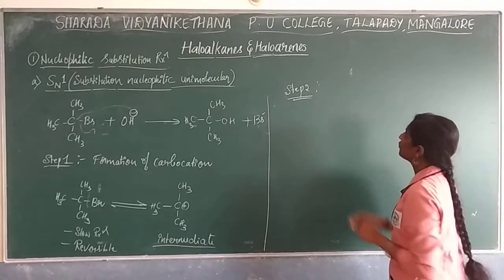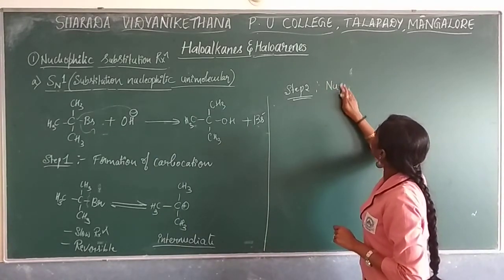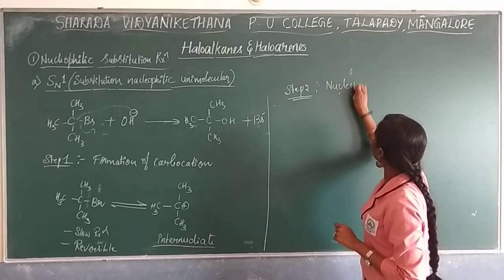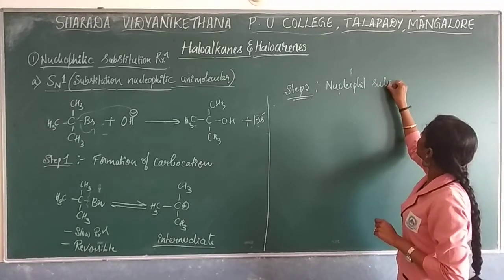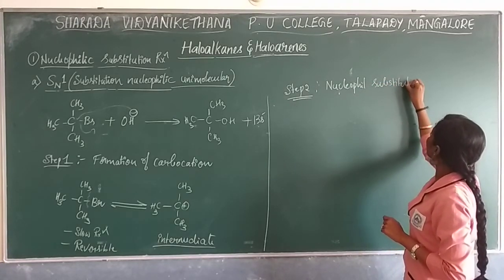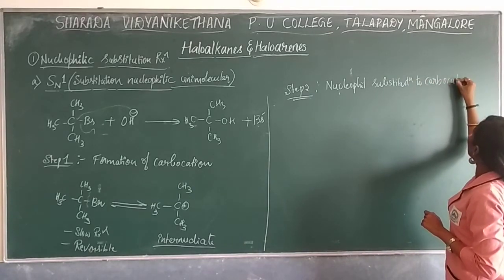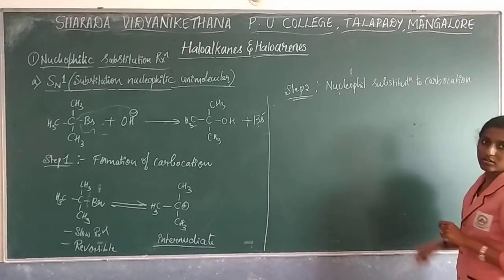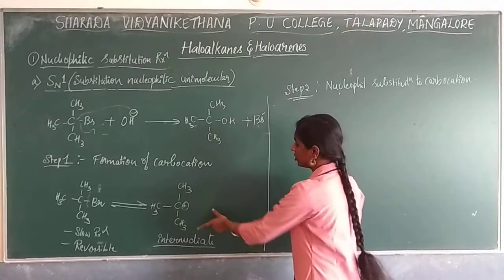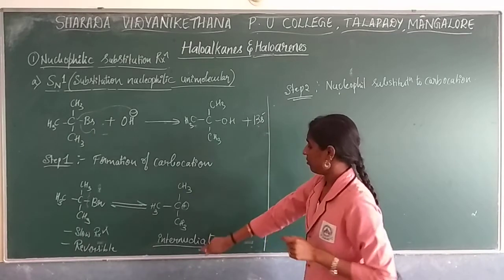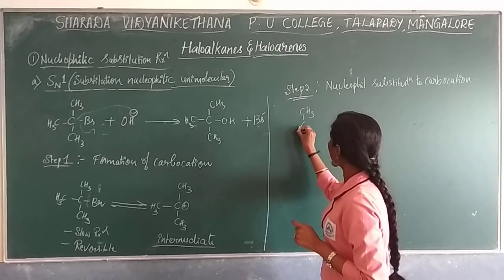So here you have to write nucleophilic substitution to carbocation. The nucleophile will get substituted onto your carbocation, which we also call the intermediate. You can take that intermediate.